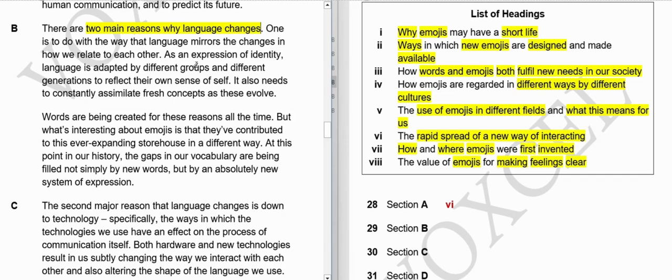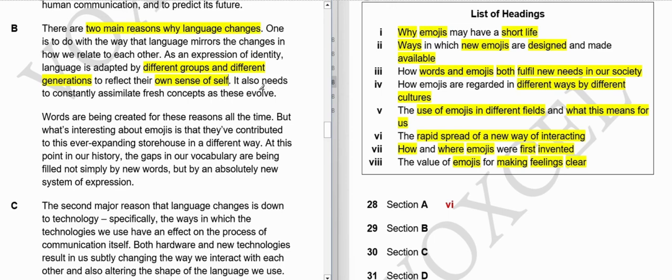As an expression of identity, language is adapted by different groups and different generations to reflect their own sense of self, like what they feel, how they feel. Words are used according to that.